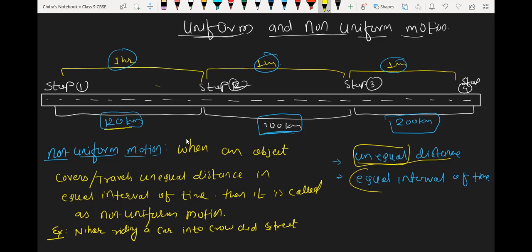For example, Earth takes 365 days and 6 hours to complete one revolution around the Sun. So all other planets, starting from Mercury, Venus, Earth, whatever, they all take equal time for every one revolution, though their revolution times may be different.